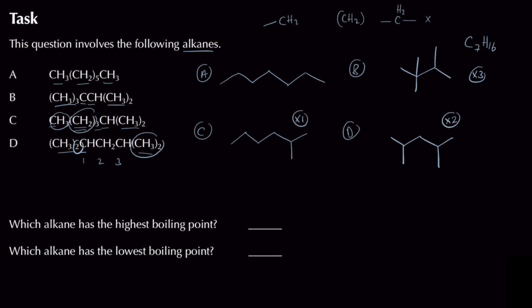Now remember what we said in terms of branches. The less branches you have in an isomer molecule, the greater the points of surface contact between the molecules you'll actually get, and so the stronger induced dipole-dipole interactions you'll have, which requires more energy to overcome. A has the least amount of branches, so we know of course A is going to have the highest boiling and melting point. If you were to look at the one with the most amount of branches, we actually end up with B being the most amount of branches, and of course that's going to be the lowest boiling point itself. So our correct answers for this one should actually be A and then B.